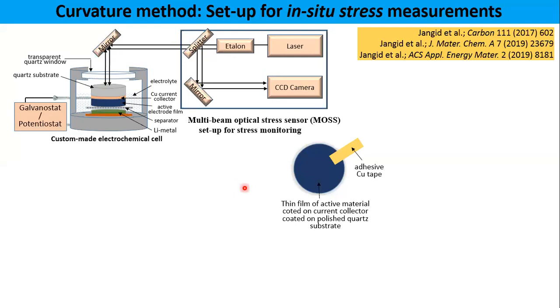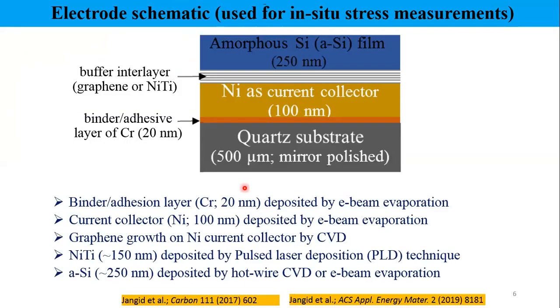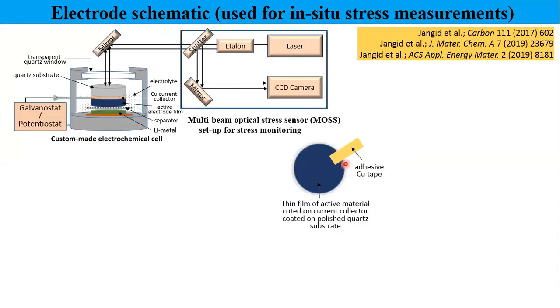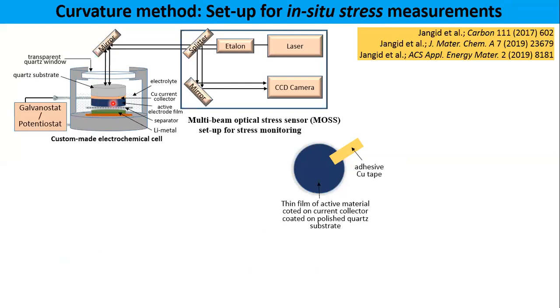So how do we place the electrode? We flip this electrode architecture, meaning you rotate the electrode by 180 degrees, so the quartz is on top and the active surface of silicon is on the bottom. In that fashion, we put this electrode in a special design cell. We call it a custom-made electrochemical cell because we designed it particularly for stress measurement purposes. At the bottom, you place lithium metal, which you can see in green color.